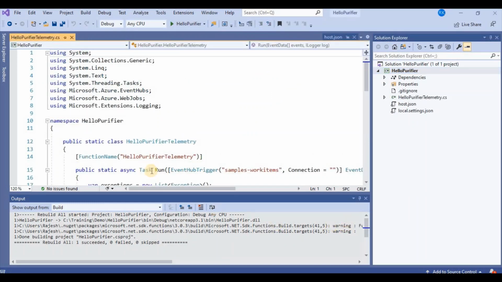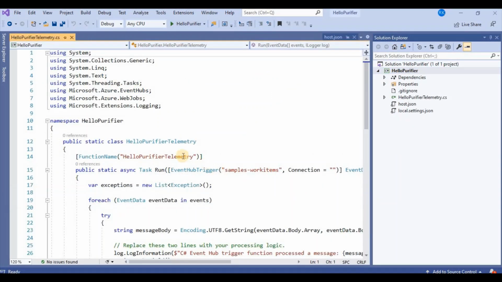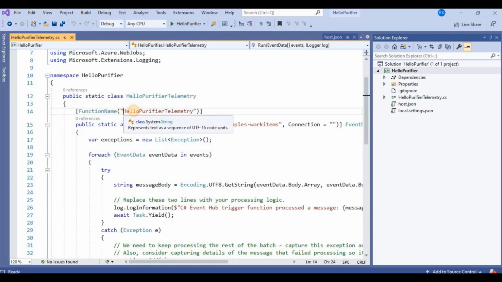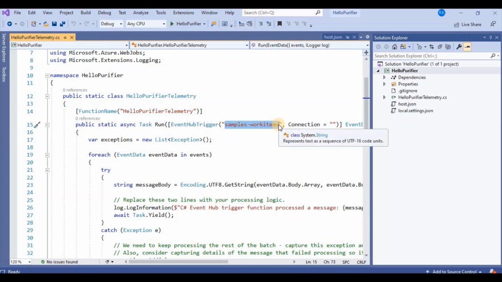Okay, see now our first function Hello Purifier is ready. So here, this is the name of our Azure function and event hub trigger. So by default we are going to use the built-in endpoint. So built-in name was like messages/event. So we are going to use that built-in endpoint event hub trigger name. Okay, and connection. So here we need to specify the endpoint connection name.